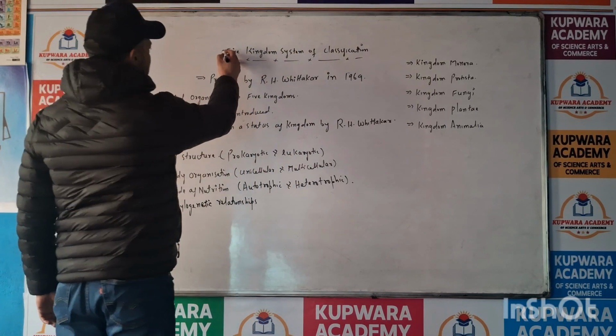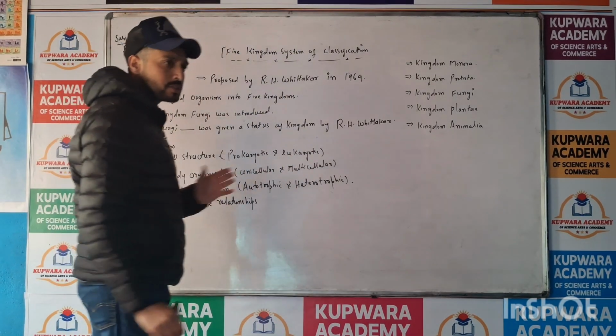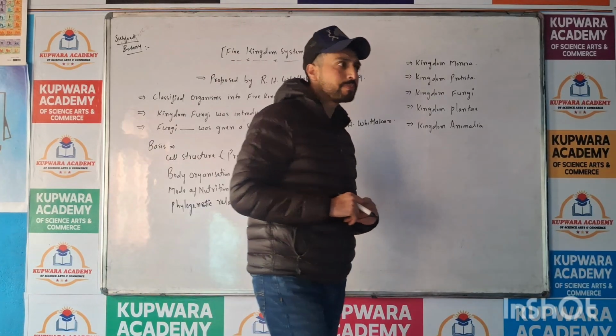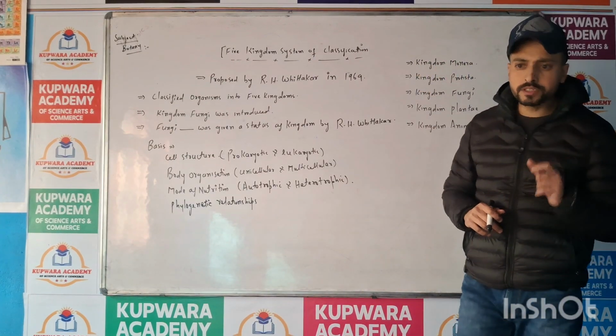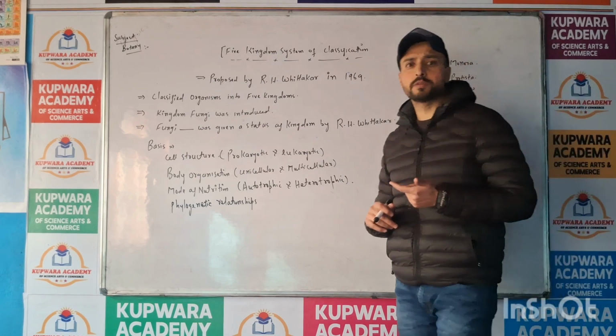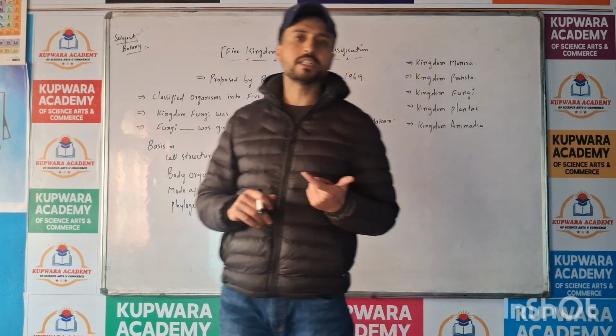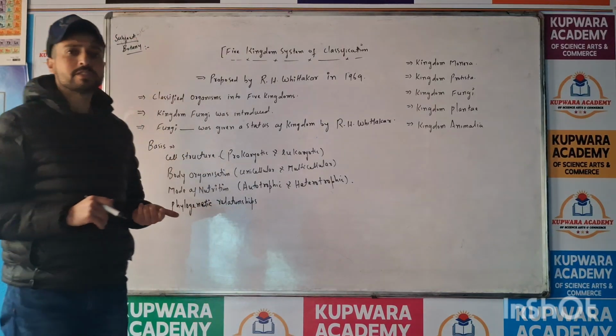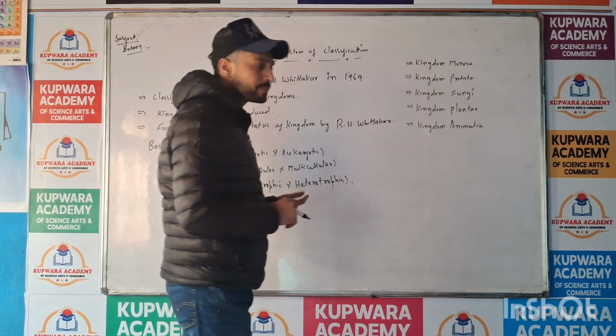So far as the five kingdom system of classification is concerned, before it, a two kingdom system of classification was proposed, then a three kingdom system, and then a four kingdom system of classification was proposed.